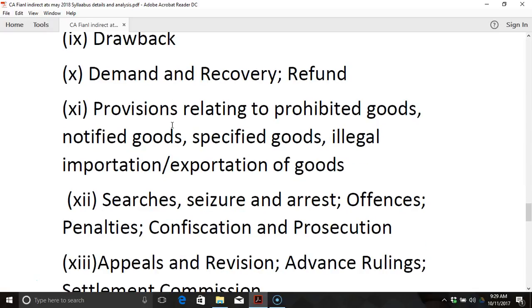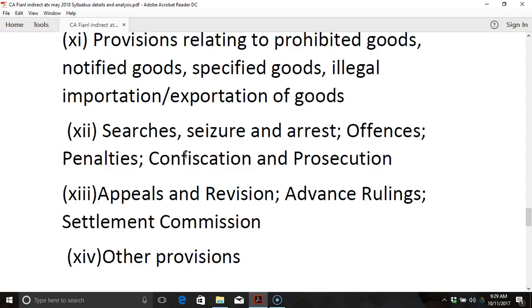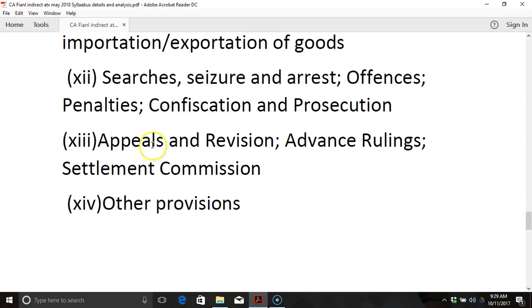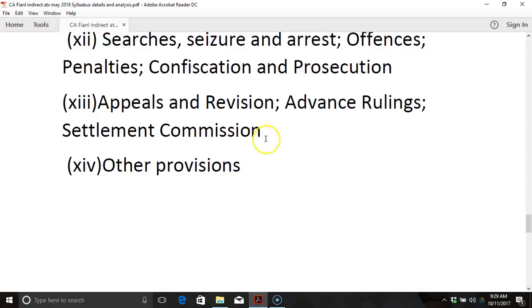Demand and recovery, refund, provisions relating to prohibited goods, notified goods, specified goods, illegal importation or exportation of goods, searches, seizure and arrest, offences, penalties, confiscation and prosecution. The next is appeals and revisions, advance rulings and settlement commission. Let us understand that in GST Act there is no settlement commission. Settlement commission is being omitted in GST Act. The draft law of GST had a settlement commission, but in the final Act settlement commission is omitted. So, no settlement commission in GST Act.